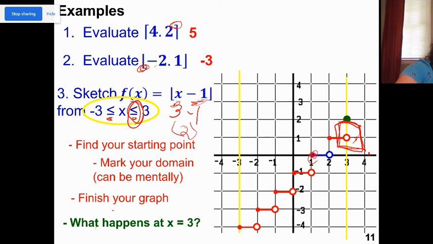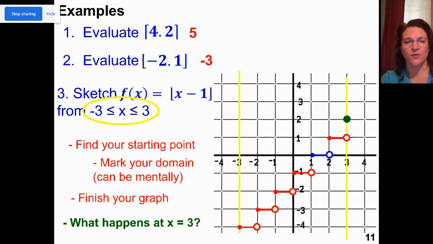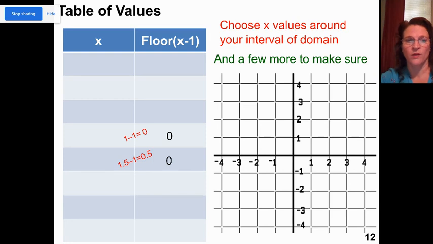Let's see if I can get rid of this ink. So now you can see the graph a little better. Oops, my animations are a little off. Sorry about that. So let's choose some values. Here's another way of looking at it. I've marked my domain using the same graph, the same function we just had on slide 11.